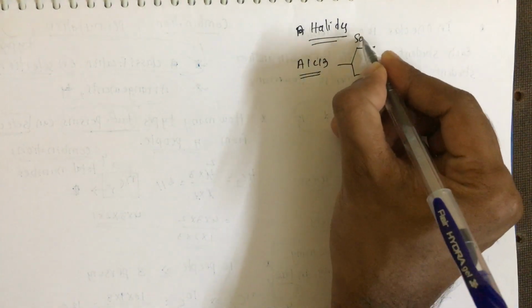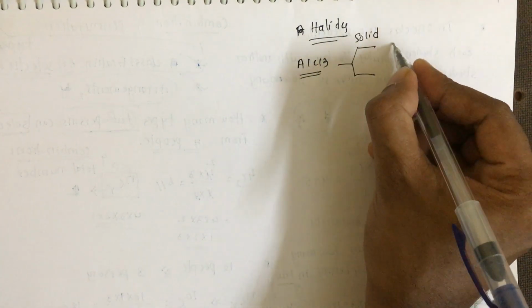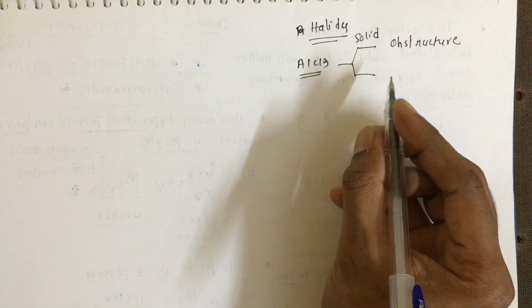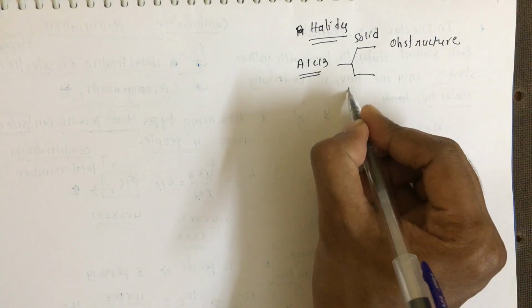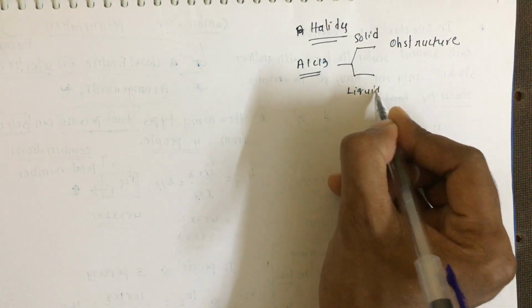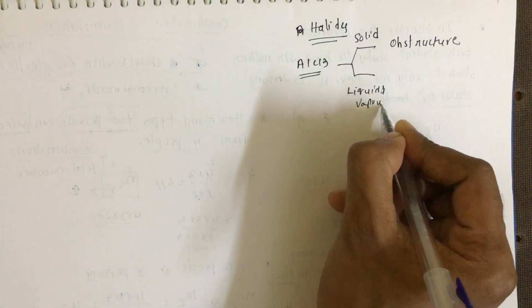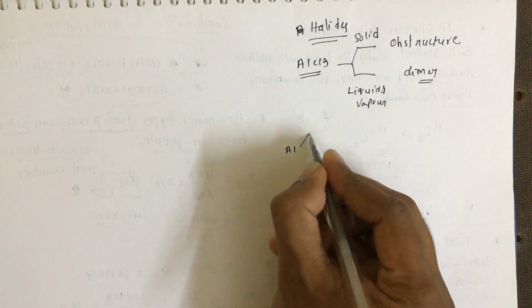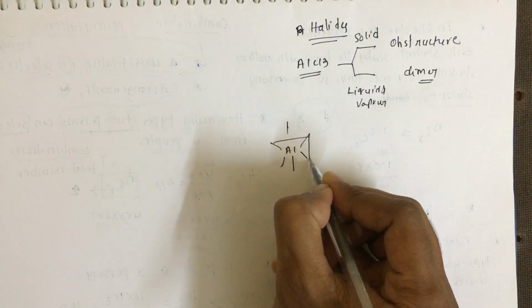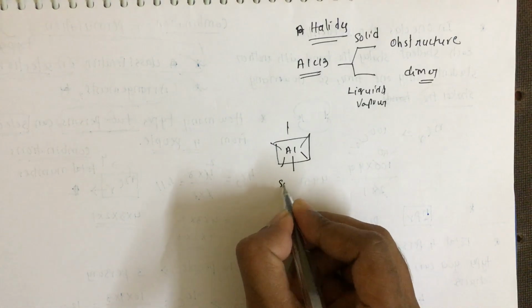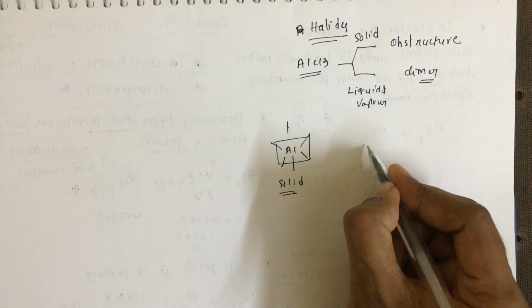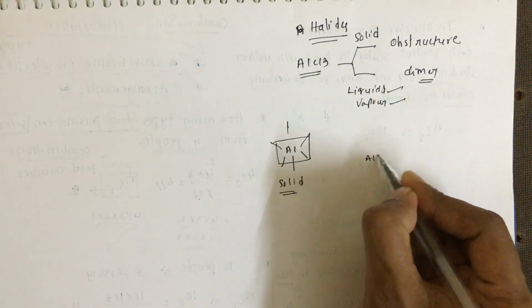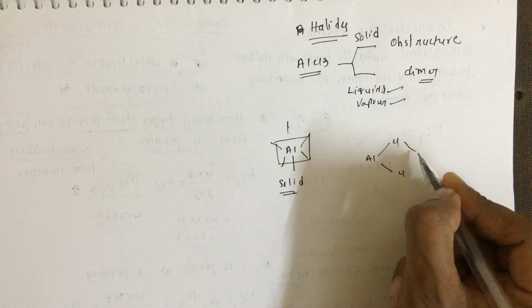In the solid state, it exists as an octahedral structure, but in the liquid and vapor state, it exists as a dimer. So for aluminum, we have an octahedral shape in the solid state, but in the liquid state, solution, and as well as vapor state, it exists like the Diborane structure.